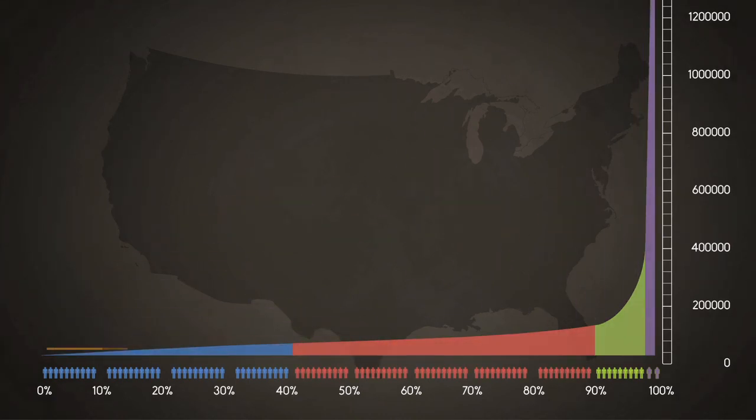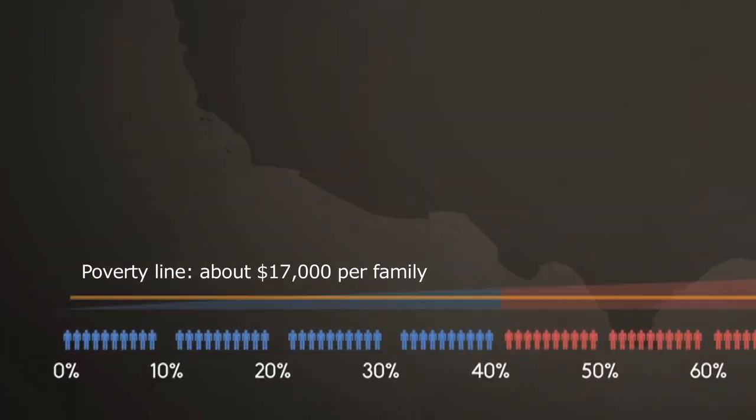If we bring in the poverty line, we can see that roughly 16% of Americans fall under it. It would take only 8% of the income from the top 1% to eradicate poverty in America.